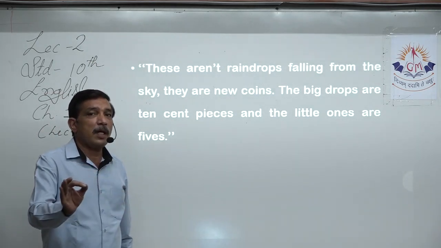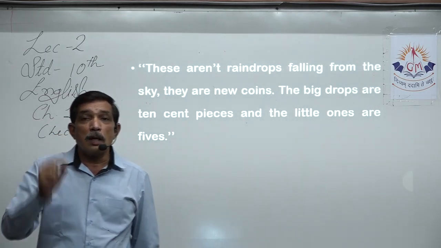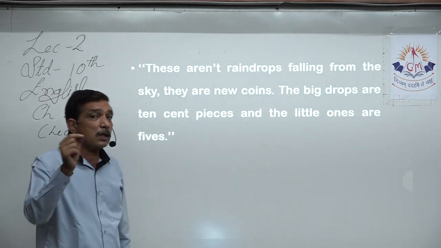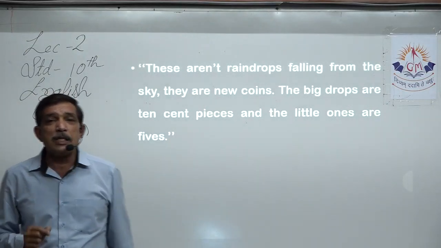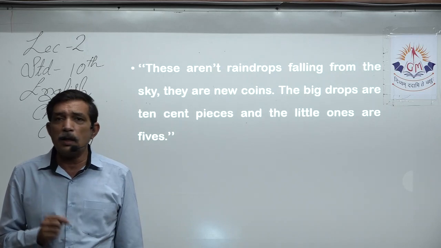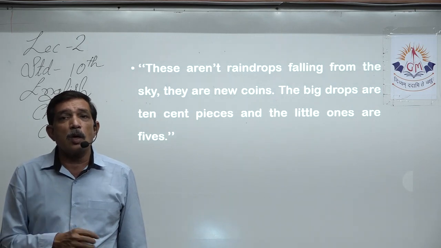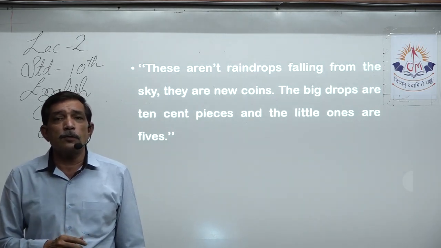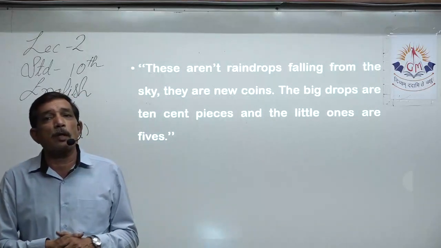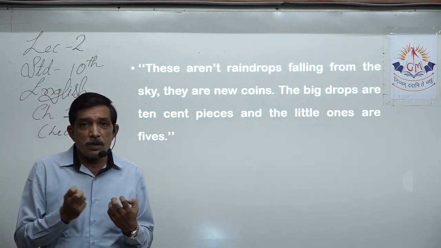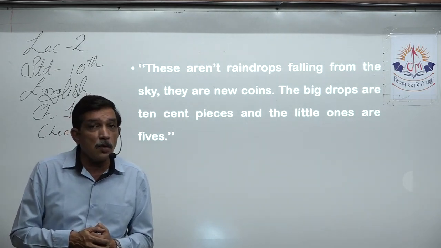For you it is rain, but for me, for our family, these are not the raindrops that are falling from the sky. Then what are they? They are new coins. Why does Lancho, the farmer, say coins are falling? It's not coins, it's big drops that are falling from the sky, making the soil wet, giving moisture to the field. The roots, which are so desperate to get water, now sense it, and they are ready to grab the water as soon as it touches them in the soil, right?